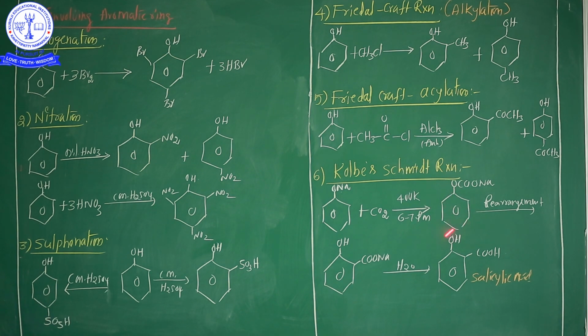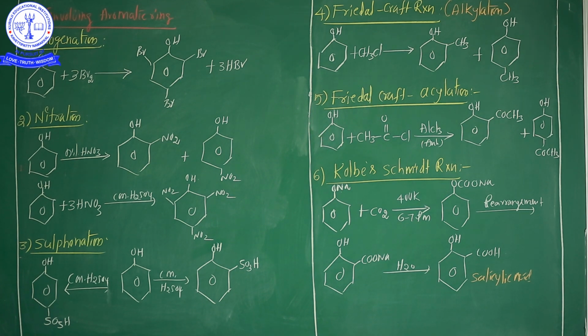This gives an intermediate product, which again rearranges. Now sodium salicylate is formed. This sodium salicylate is again treated with acid and water, and finally salicylic acid is formed. So the Kolbe-Schmidt reaction is very important. These three named reactions, Friedel-Crafts alkylation, Friedel-Crafts acylation and the Kolbe reaction, are very important, my dear students.